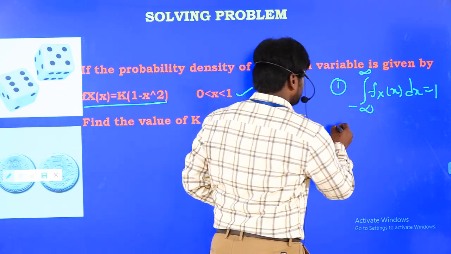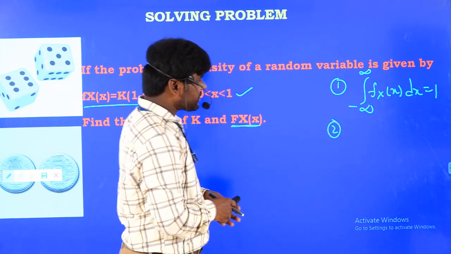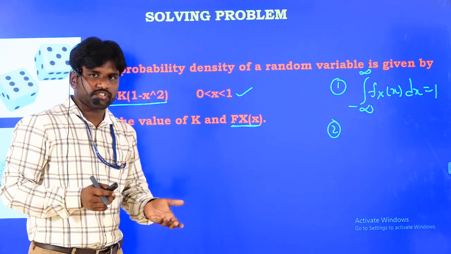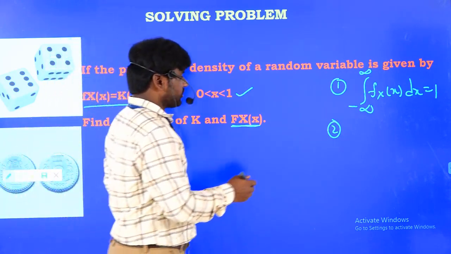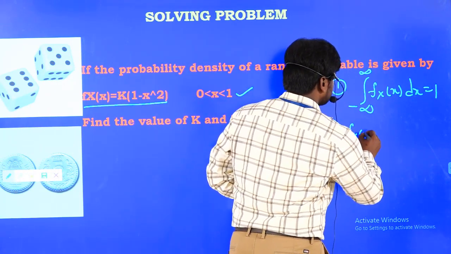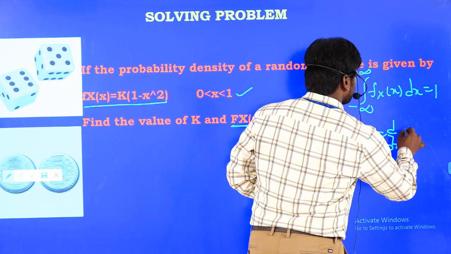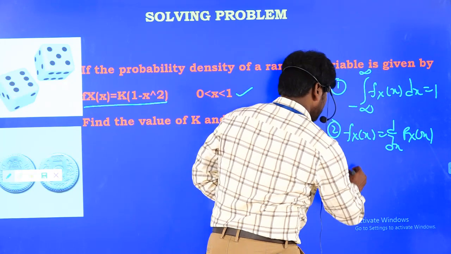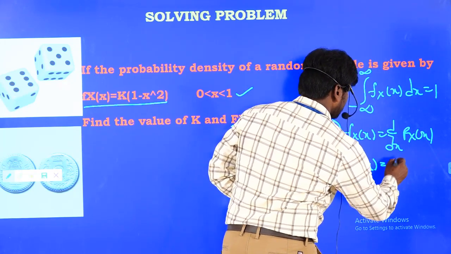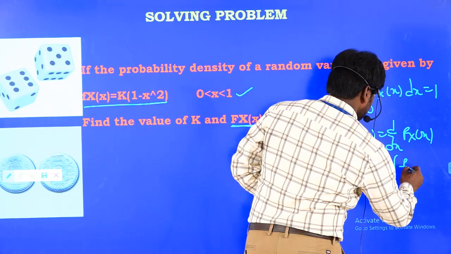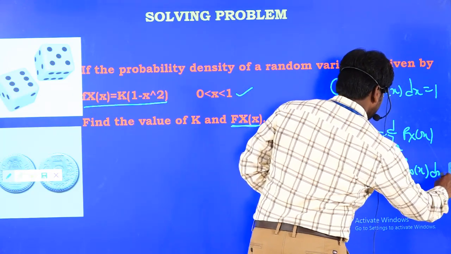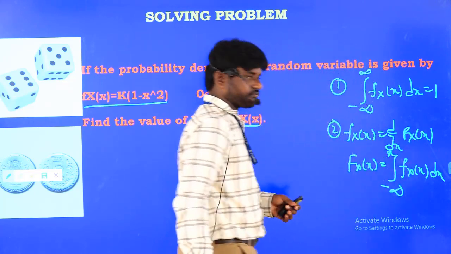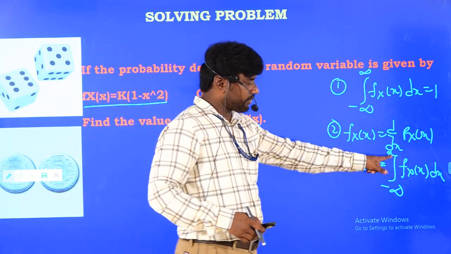And one more thing: what is the relationship between the continuous distribution function and the continuous density function? The small f_X(x) is given as the derivative d/dx of the capital F_X(x). If you want to write it in the reverse direction, the derivative goes to the other side, so the capital F_X(x) is the integral of small f_X(x) dx, with limits from minus infinity to x. Please keep it in mind, this is x.